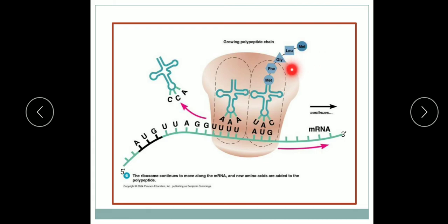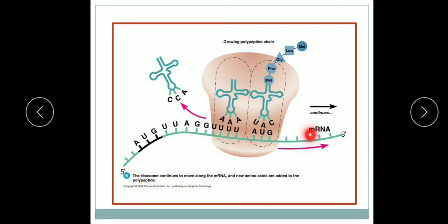Now this process is repeated again and again, till when? Till a termination codon, which stops the process, is reached at the A site. And as I said, the ribosome is moving along the mRNA.